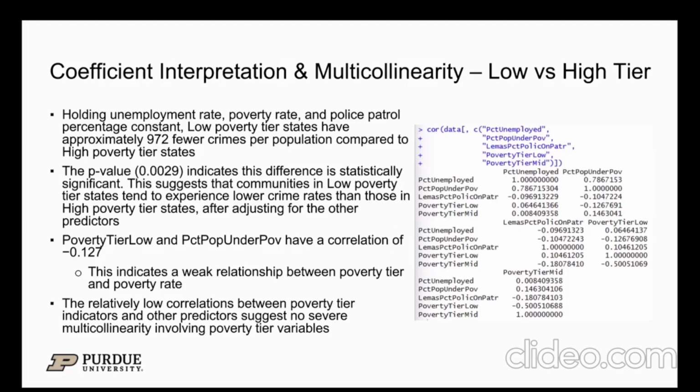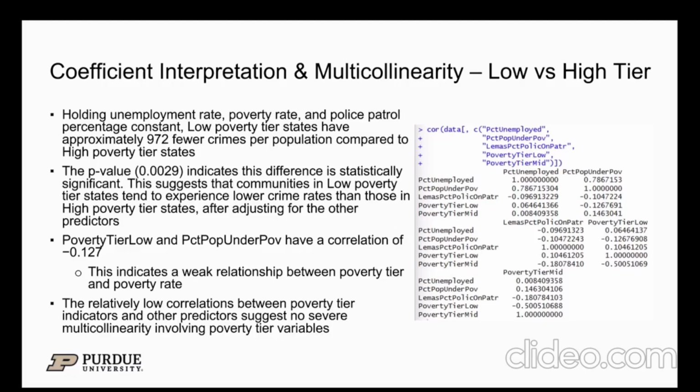So holding unemployment rate, poverty rate, and police patrol percentage constant, low poverty tier states have approximately 972 fewer crimes per population compared to high poverty tier states. The p-value indicates this difference is statistically significant. This suggests that communities in low poverty tier states tend to experience lower crime rates than those in high poverty tier states after adjusting for the other predictors.